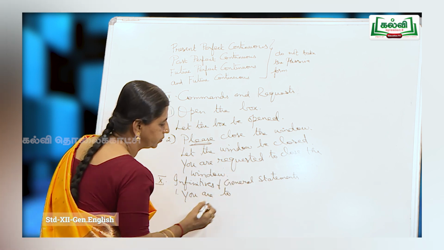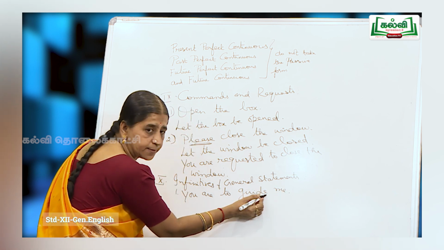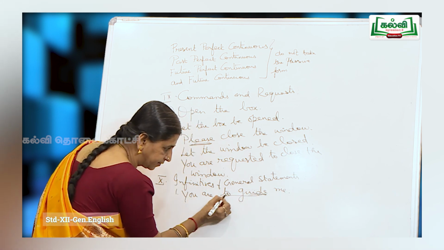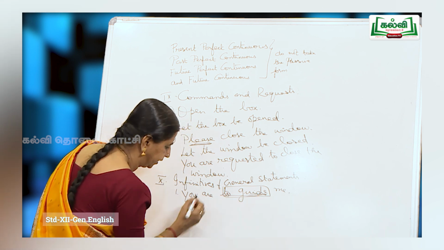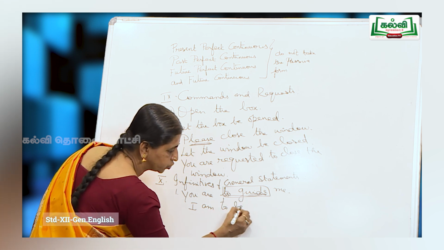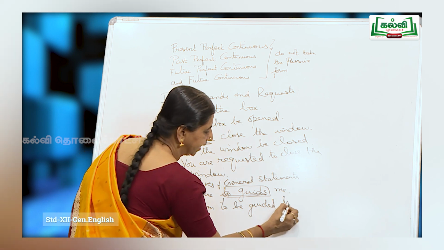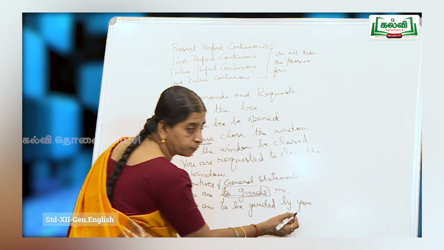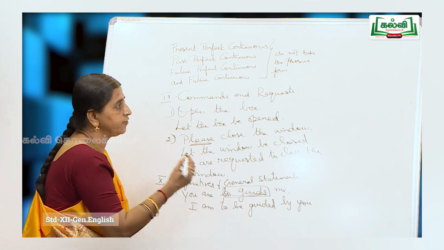You are to guide me. So, you will observe that to guide is the infinitival form here. So, you are to guide whom? Me. So, I am, to guide changes to be guided. I am to be guided by you, because specifically I am requesting you to guide me. So, this is the change in the infinitival form.